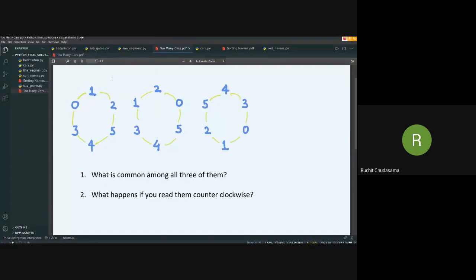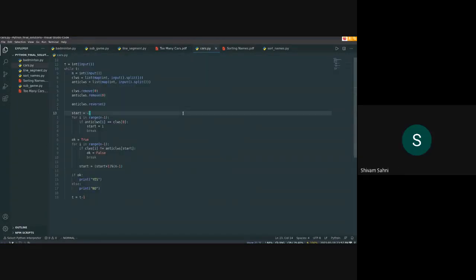Bhaiya, can you show the code once again? Yeah, this one. Okay. Any specific part that you want to confirm? No, I just wanted to read. I was not able to read it fully. Sure.